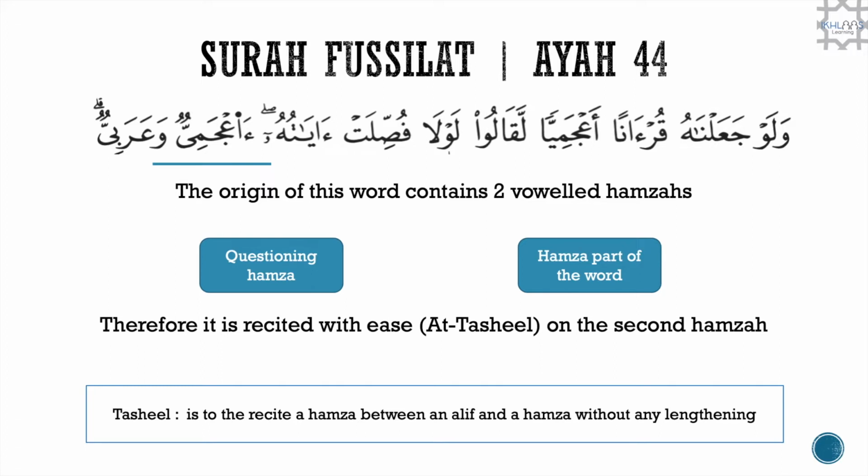Now the origin of this word contains two voweled hamzas. The first one is a questioning hamza and the second hamza is part of a word. So therefore we will recite this word with ease on the second hamza. So this rule is called at-tasheel. Tasheel is to recite a hamza between an alif and a hamza without any lengthening. So this word would be read as a'jamiyun.